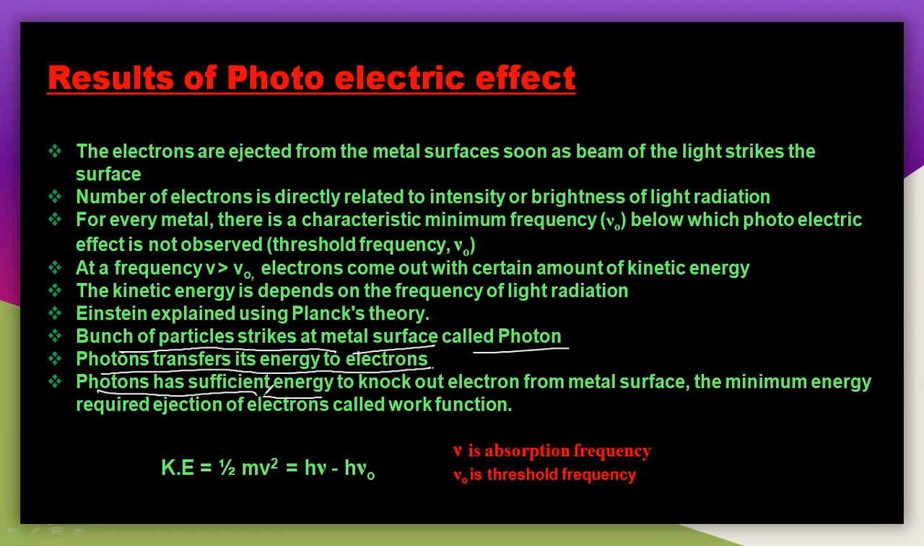And photons have sufficient energy to knock out the electron from the metal surface. The minimum energy required for the ejection of electrons is called the work function. So the minimum energy is the work function. The kinetic energy that goes out is equal to h nu minus h nu naught.